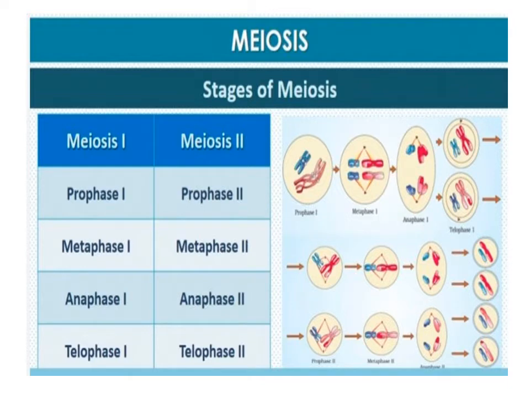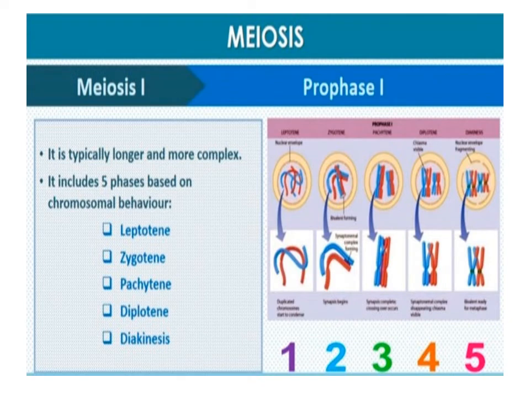Meiotic events can be grouped under the following phases: meiosis I, prophase I, metaphase I, anaphase I, and telophase I, and meiosis II, prophase II, metaphase II, anaphase II, and telophase II. Prophase I of meiosis I is longer and more complex. It has been subdivided into five subphases based on chromosomal behavior: leptotene, zygotene, pachytene, diplotene, and diakinesis.